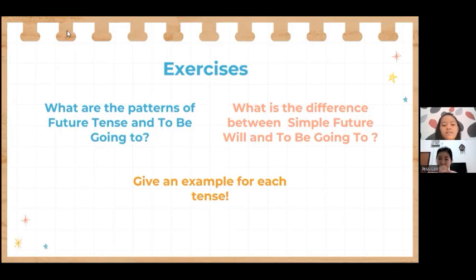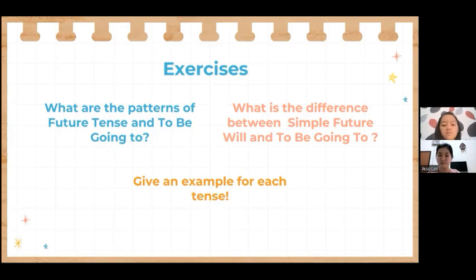All right then. Thank you, Miss Jessica, for your amazing explanation. Now, I will discuss the second question. What is the difference between simple future will and to be going to? All right. Simple future will for the spontaneous context. As Miss Jessica said, it also can be used to predict something, a fact and belief, whereas to be going to only used to plan things or something that must happen in a certain time.